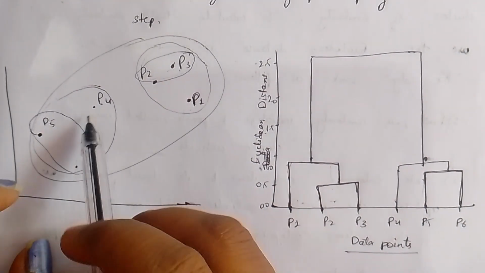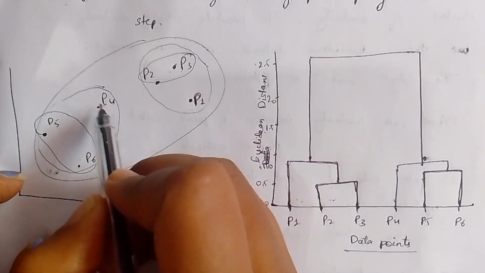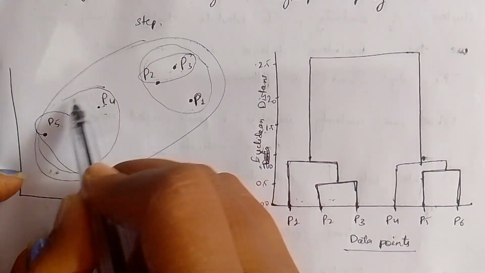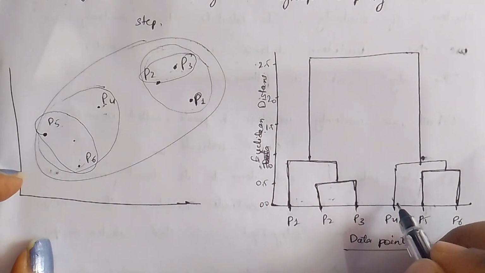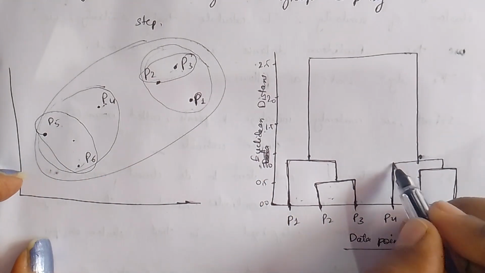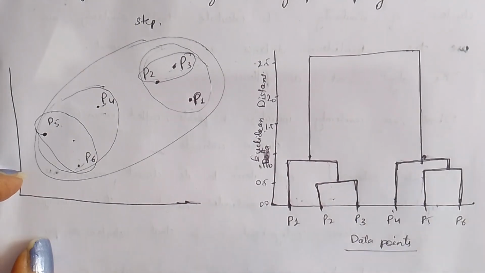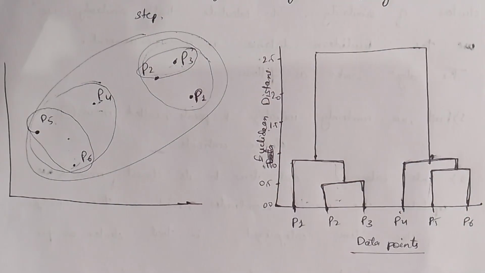And again, here we are left with P4. P4 is nearer to this cluster, so I am going to group this cluster with data point P4. So it will form another cluster. As we move up, the similar groups are combined.